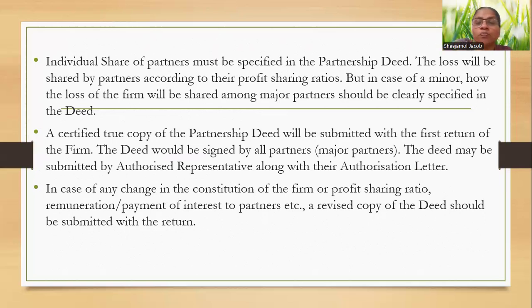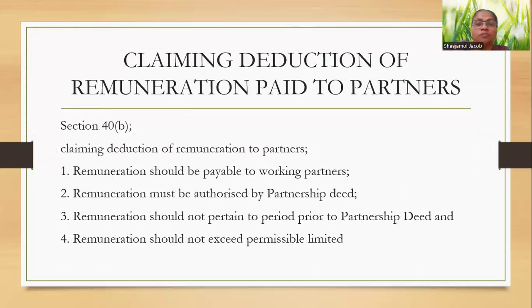A certified copy will be submitted with the first return of the firm. The deed would be signed by all the partners. The deed may be submitted by an authorized representative along with the authorization letter. In case of any change in the constitution of the firm or profit sharing ratio, remuneration or payment of interest to partners, a revised copy of the deed should be submitted with the return.